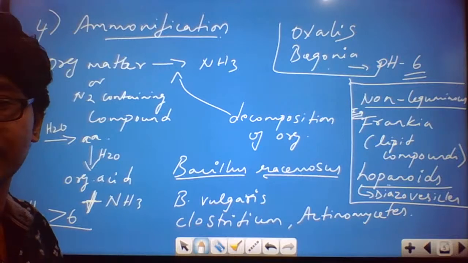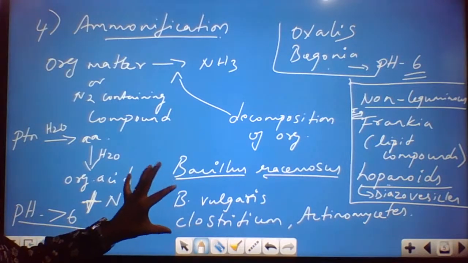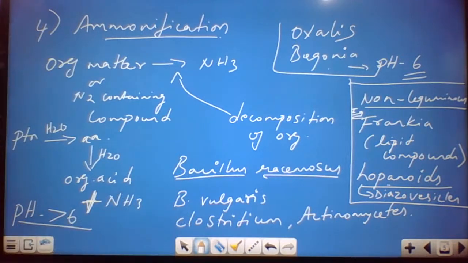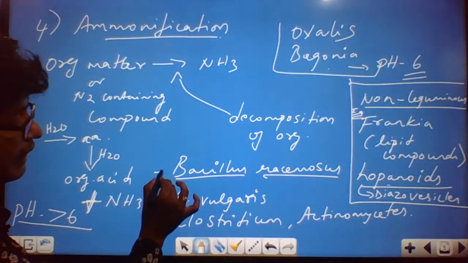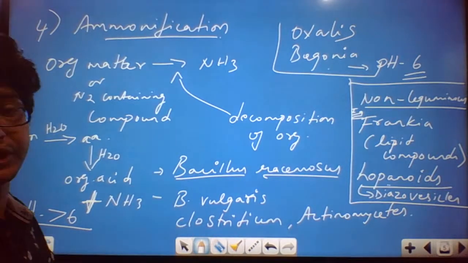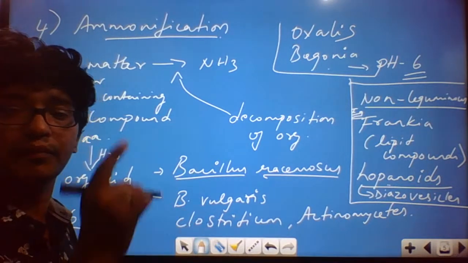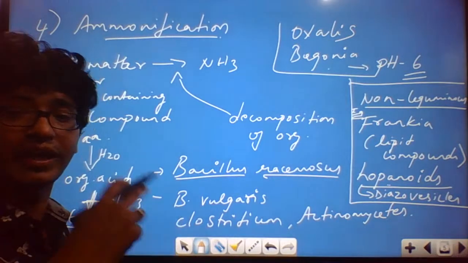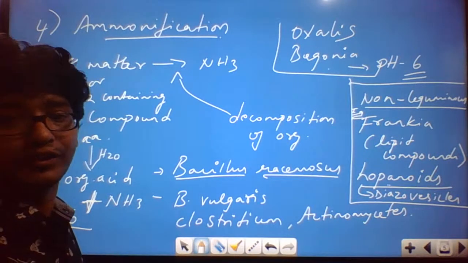Okay, how will they ask questions from this? They'll usually ask questions from the microorganisms. Ammonification: what is it? Find out the name of the bacteria which are responsible for ammonification. Or they'll give an equation and ask you to identify the bacteria. From ammonia to nitrate, they'll ask you to identify the name of the bacteria. Or from nitrite to nitrate, they'll give an equation and ask you to identify the nitrifying organism.